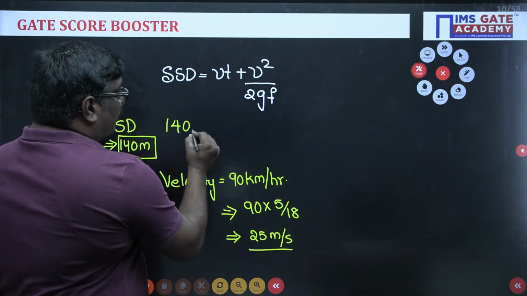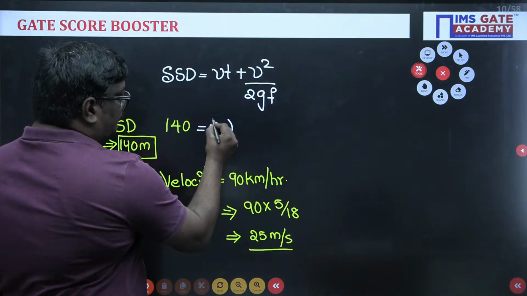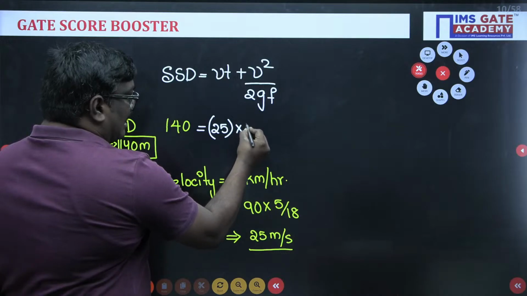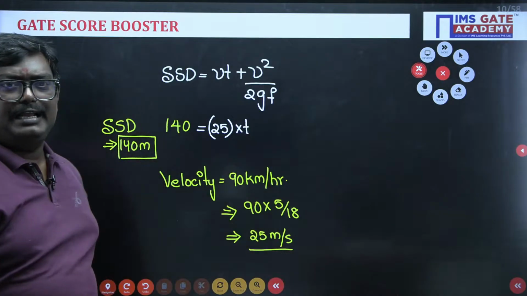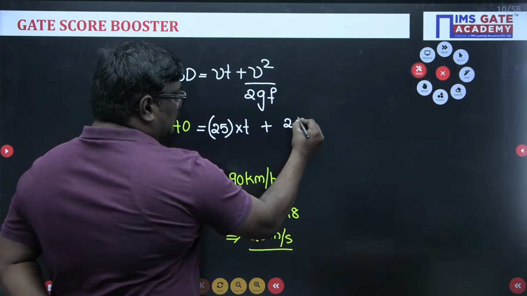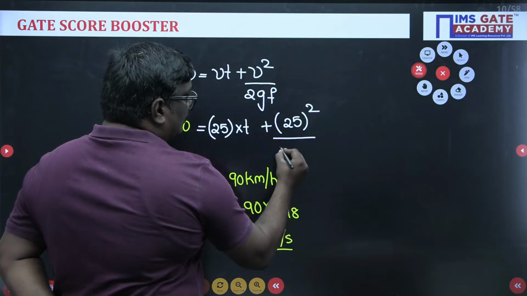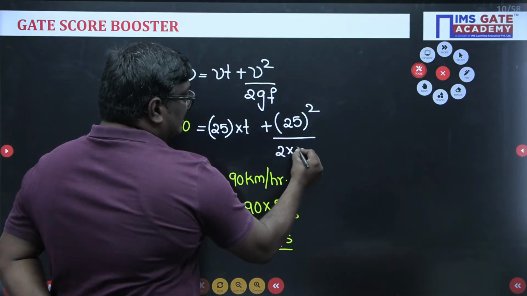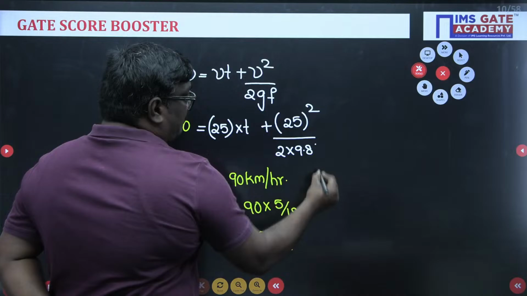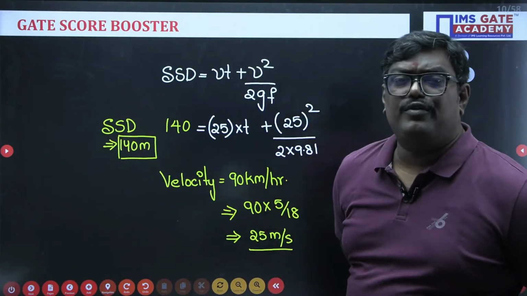So here 140 is equal to 25 meter per second into the reaction time t, which we have to calculate, plus V square, which is 25 square, upon 2 into acceleration due to gravity, standard value 9.81. But how do you calculate the coefficient of friction?